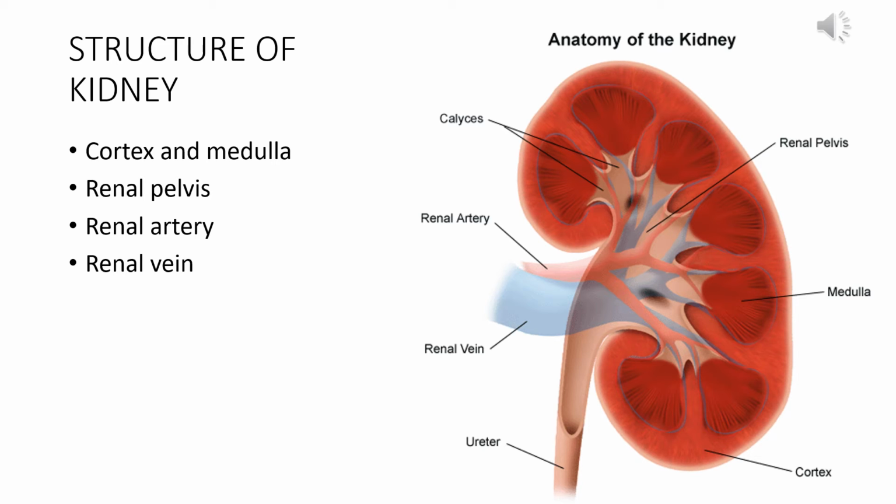Then in deeper portions, it becomes a deeper shade of red, and there are triangular pyramidal structures. Those portions are called medulla. So cortex is the superficial or peripheral region of the kidney, and medulla is the more internal region of the kidney.